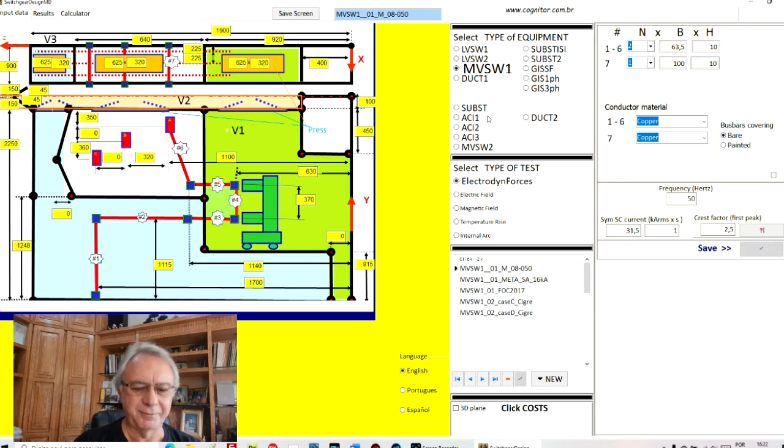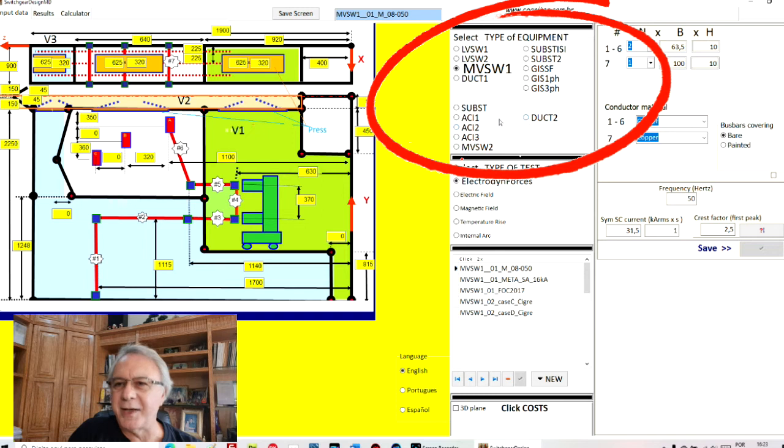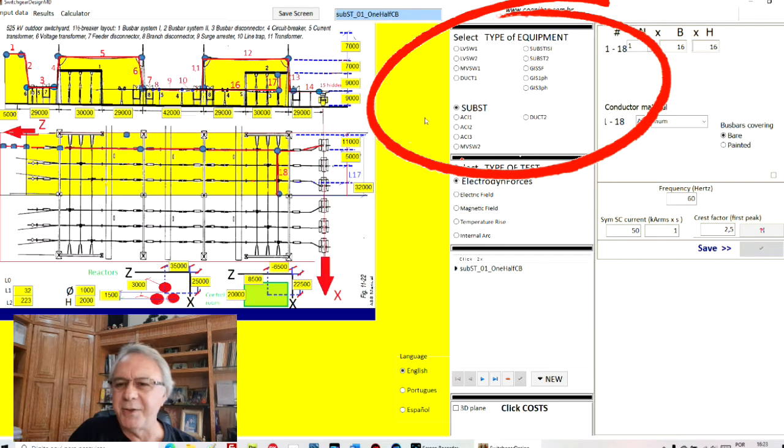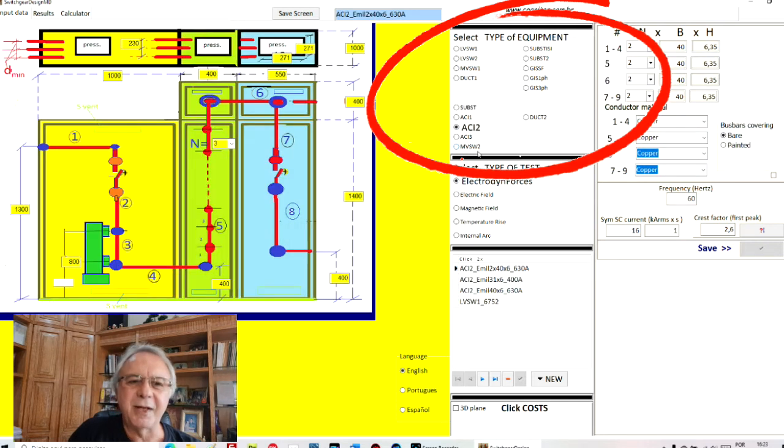If you click on the several possibilities of equipment, this one of course is MVS11, the selected one, a medium voltage switchgear with 3 compartments. But suppose that I click in this item, you have a complete substation. If I click in this other item, you have one medium voltage panel.